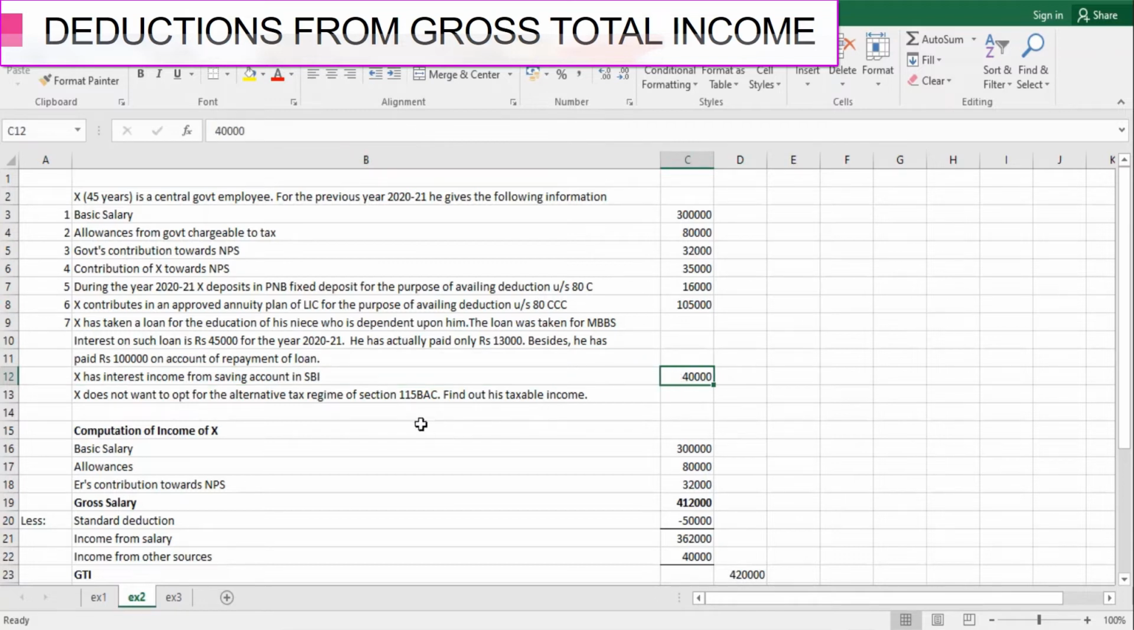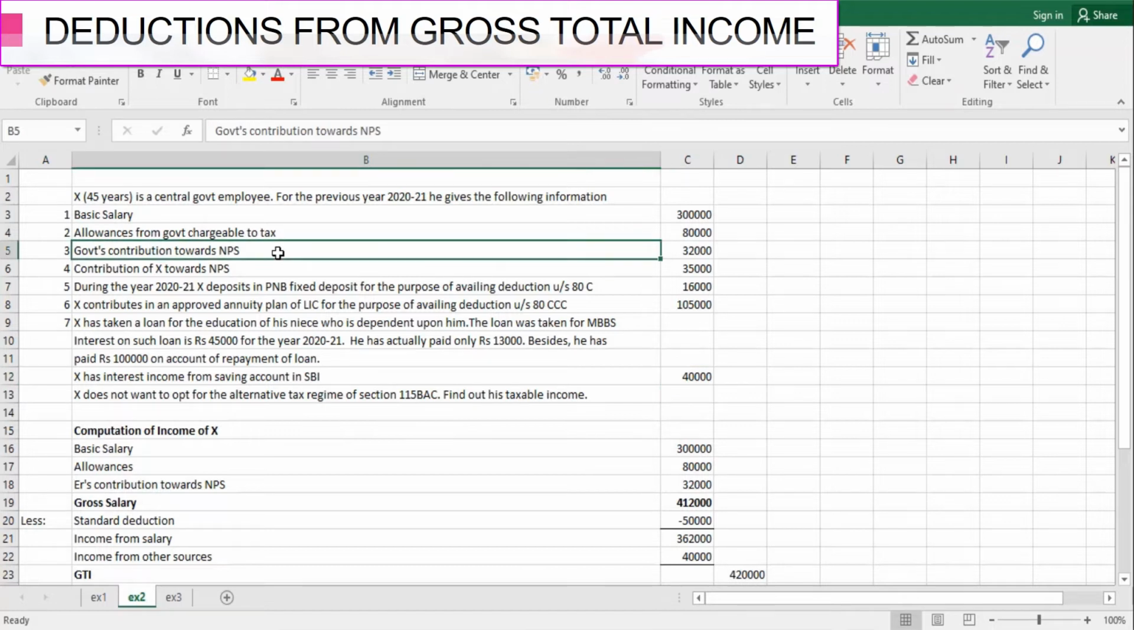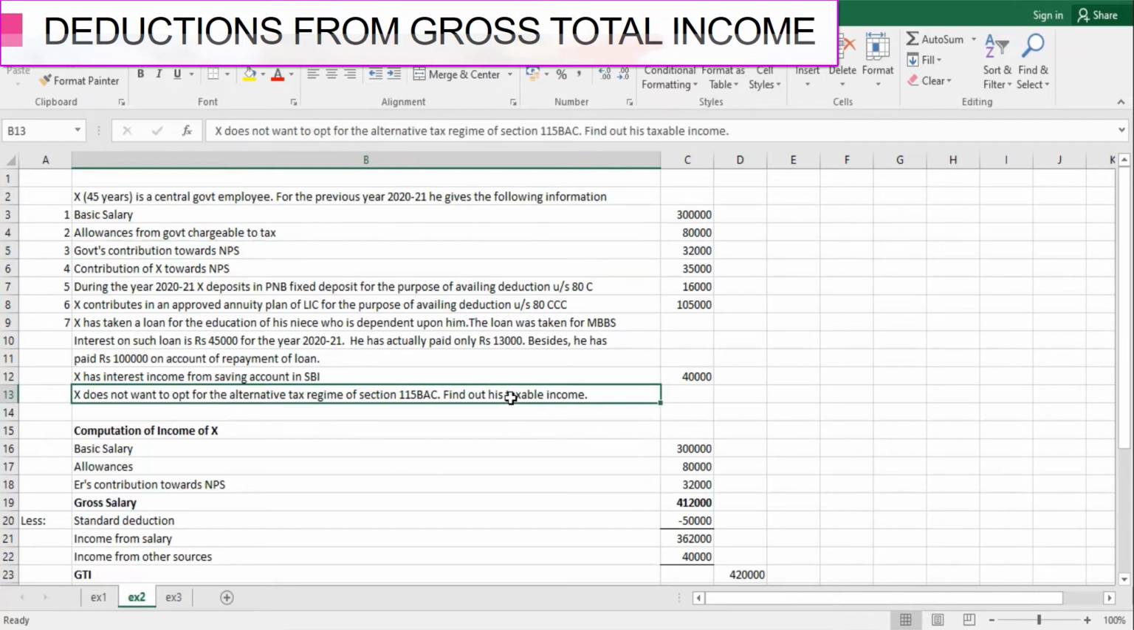What we are required to do in this question? Again, we have to find out his taxable income, assuming that he does not opt for the alternative tax regime of section 115BAC. I have already discussed this part in the previous question. If the assessee opts for this alternative tax regime, he cannot claim the deductions under section 80C to 80U, but the deduction of 80CCD(2), that is the contribution made by the employer towards NPS, is allowed in the new regime also.